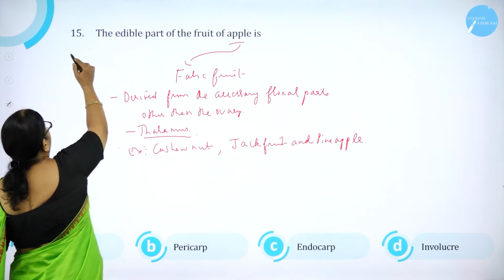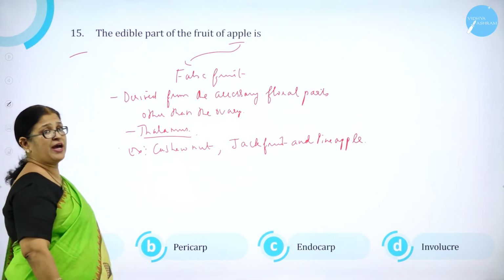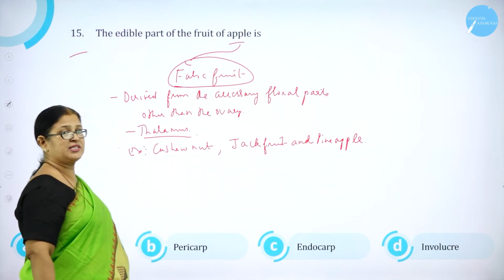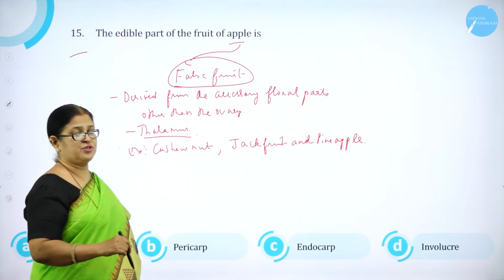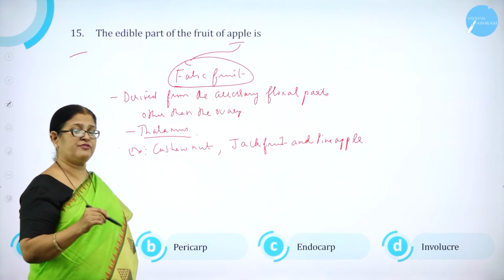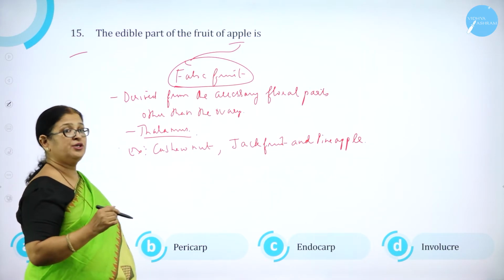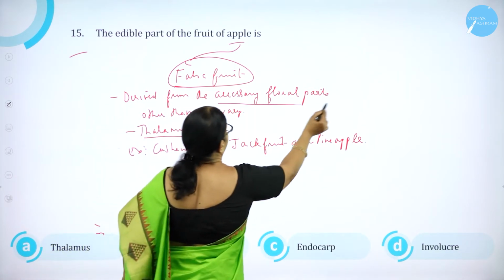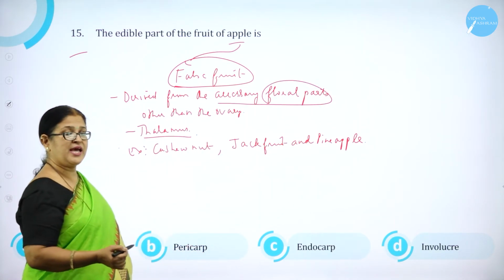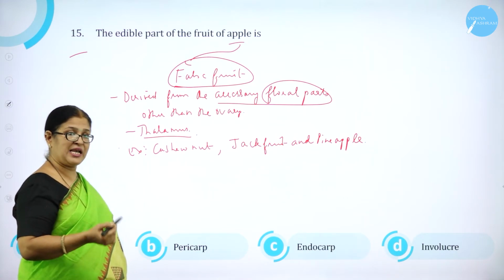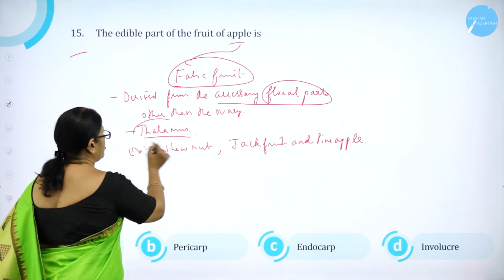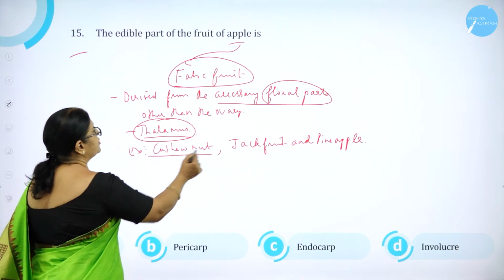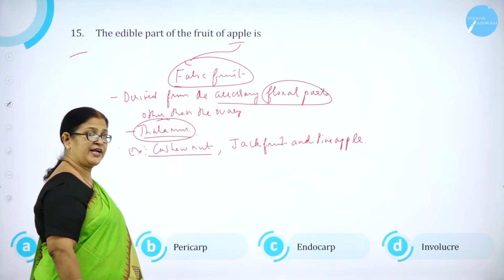Moving on to question number 15, the edible part of the fruit of apple. I think all of you have studied in first PUC. Fruits have been broadly classified into true fruits and false fruits. True fruits develop from the ovary or from the gynoecium. False fruits do not develop from the ovary, that is, they are derived from the accessory floral parts. What might be the accessory? It might be the receptacle or thalamus, right? Other than the ovary is thalamus. Other examples you can give for false fruit are cashew nut, jackfruit and pineapple.